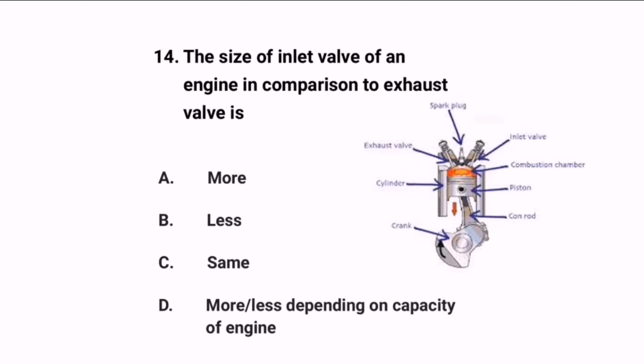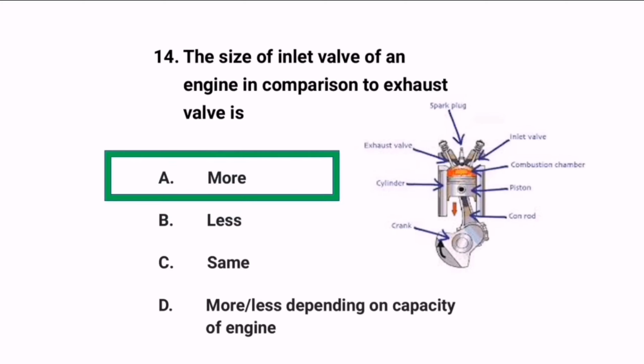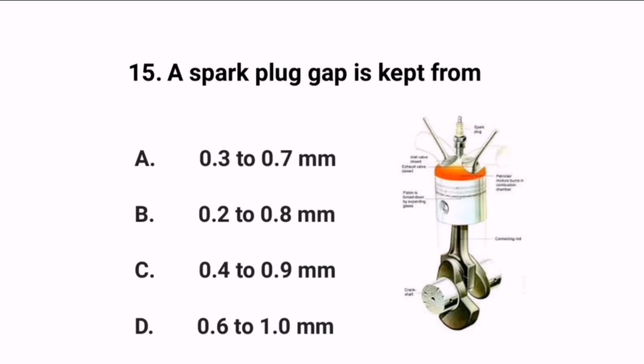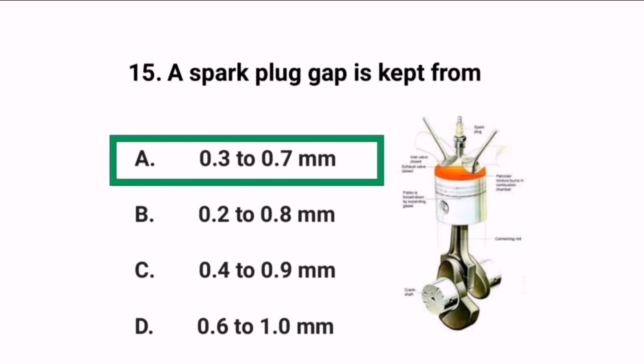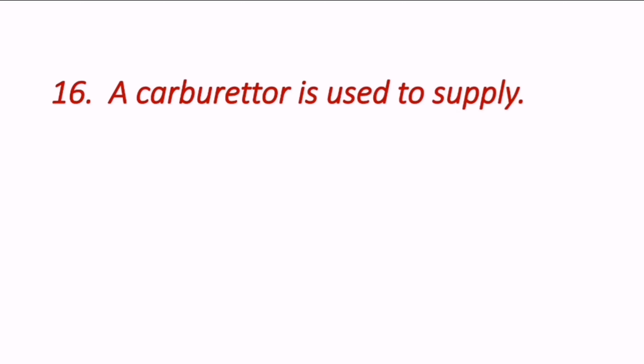Next question, the size of inlet valve of an engine in comparison to exhaust valve. We can see exhaust valve and inlet valve. So is the size of inlet valve bigger or smaller than exhaust valve? Let's see. Inlet valve is bigger than exhaust valve. Next question, a spark plug gap is kept from 0.3 to 0.7 mm. So there should be a gap, and that gap is 0.3 to 0.7 mm.